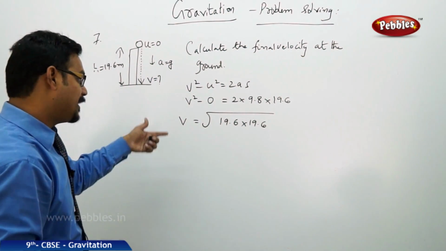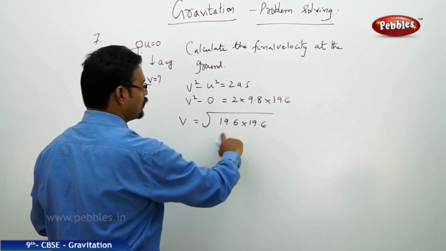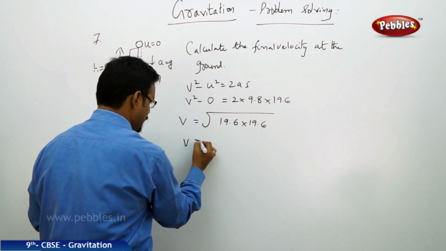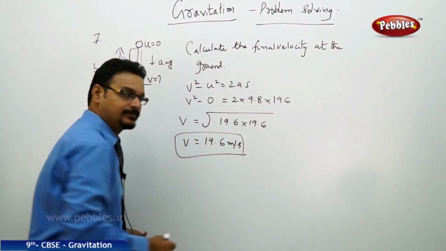Now the answer is very clear for you. It's very simple now because it's the square root of two similar numbers. So the answer is 19.6 meters per second.